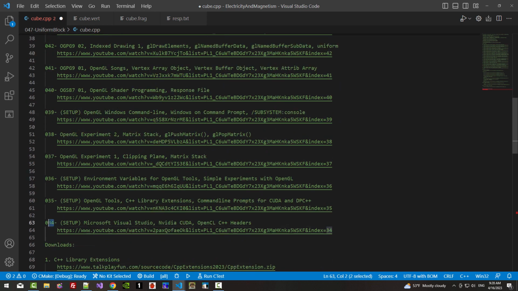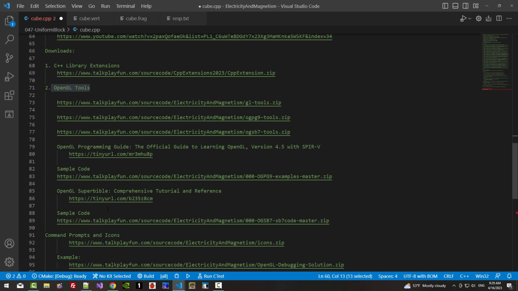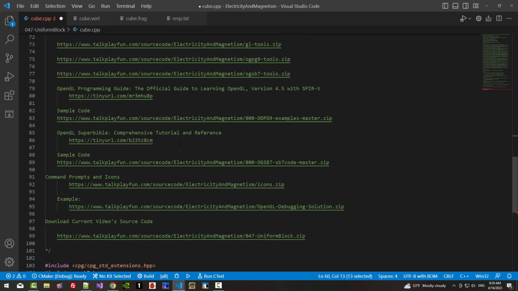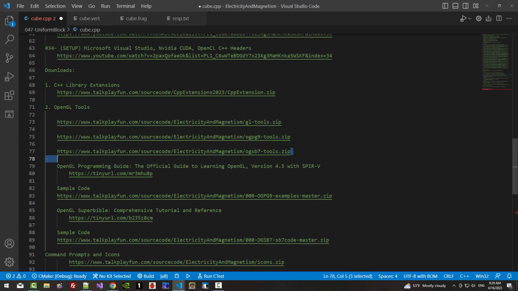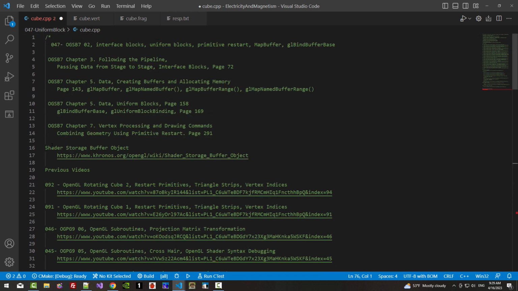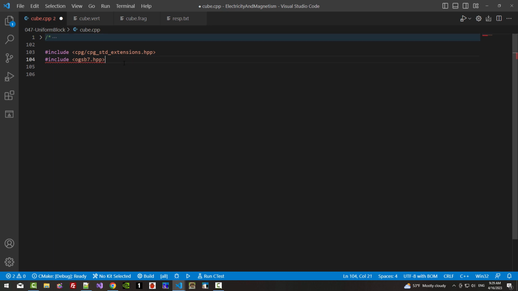In episode 34, we installed Visual Studio, then NVIDIA CUDA, OpenGL C++ headers. In episode 35, we installed OpenGL tools. I provide all the required tools through these links. For example, OpenGL Survival 7 tools. If you haven't installed these tools, you may not be able to follow my current session. I will fold it up once again.